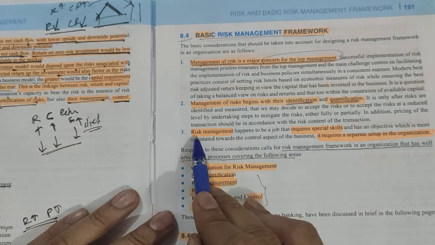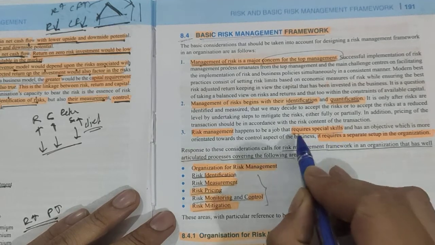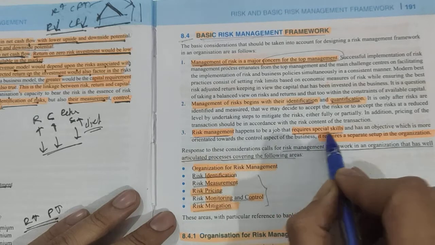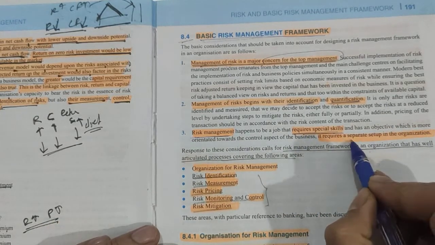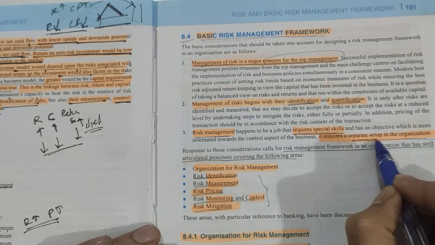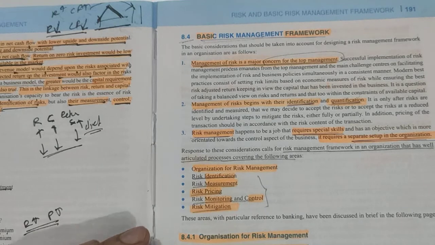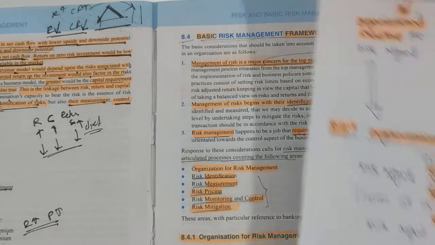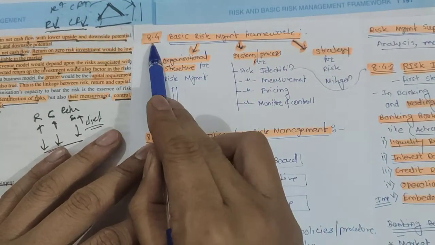Third, risk management requires special skill. For risk management the employees require special skills. And it also requires a separate department, a separate setup in the organization for risk management. Okay, very important.